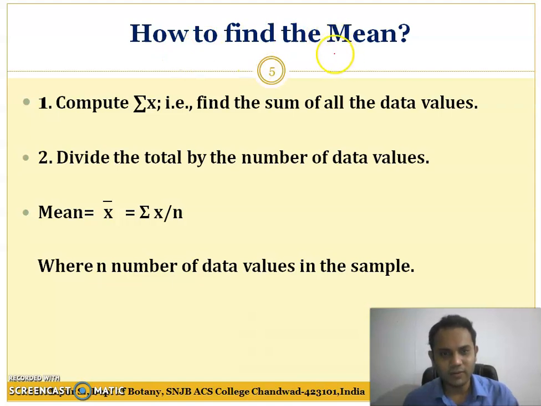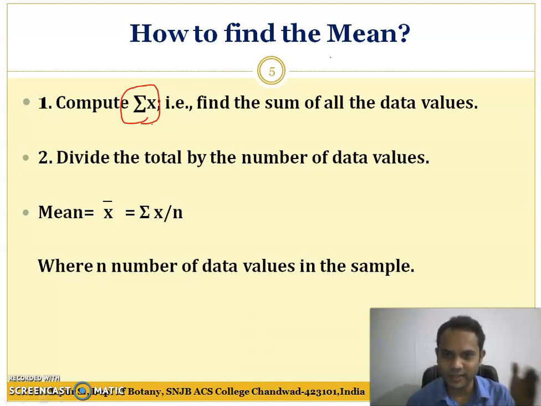Then how are we going to find the mean? These are the different steps given to you. Compute first the summation of x. X is the number of observations, or simply it can be called a variable. The value tends to vary, that changes, that is called a variable.